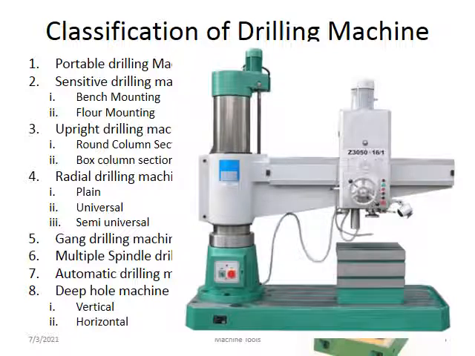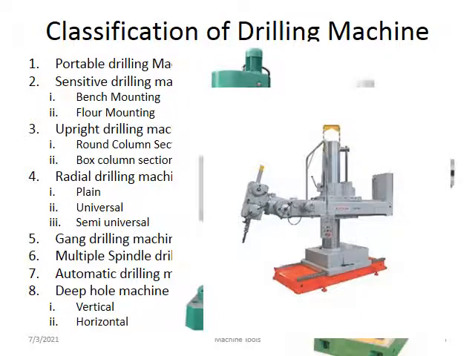So this is a radial drilling machine. You can see that it rotates through 360 degrees. This is the radial arm, which moves upward. This is the work table, and this one is the head. It rotates, and the arm moves up and down with the help of this elevating screw.